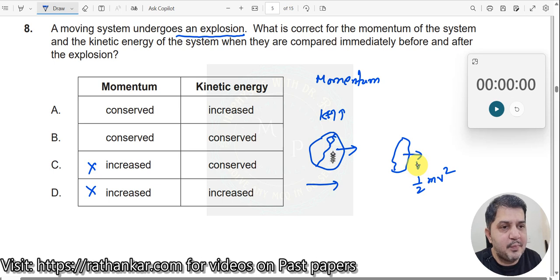So it breaks into parts in such a way that this increase in velocity is inversely proportional to the mass. As mass increases, velocity will change, right? So therefore, as a result of it, kinetic energy will increase over here. Thus the right answer should be A.